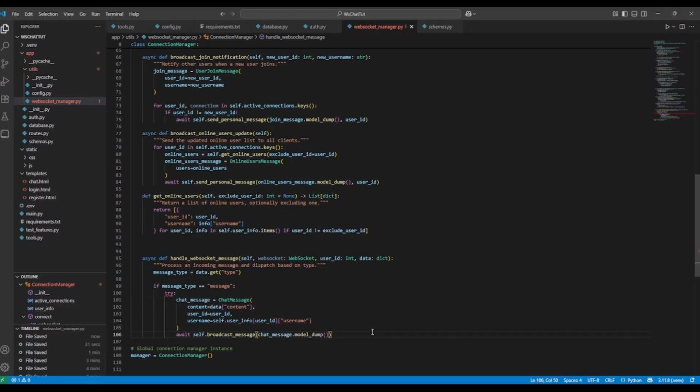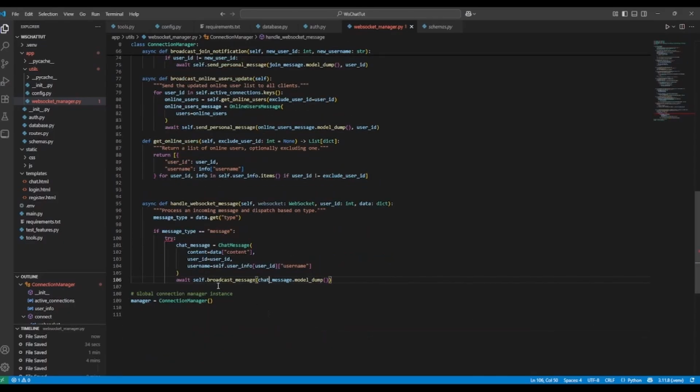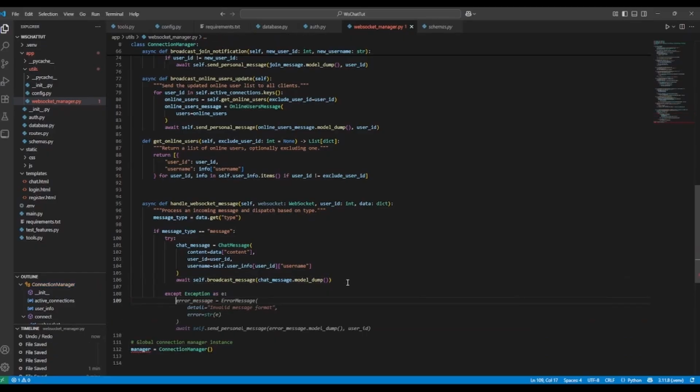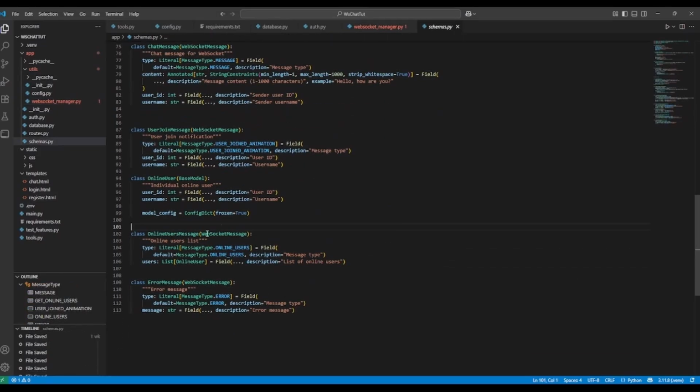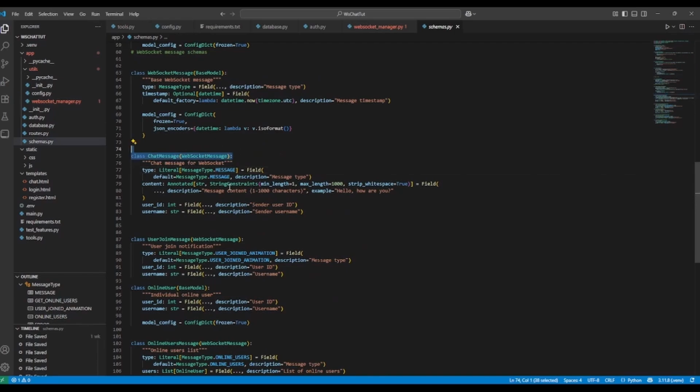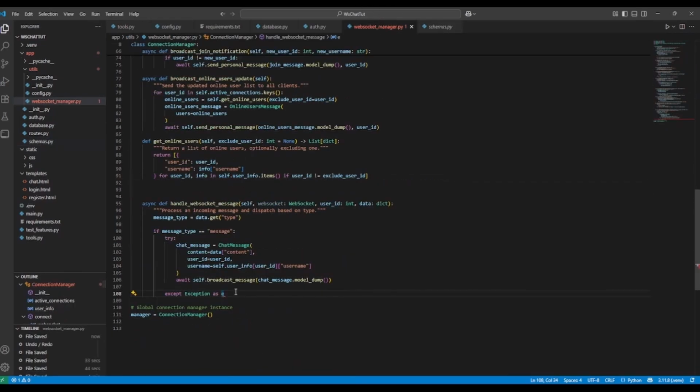So we'll broadcast the model that we get from Pydantic here. This will handle this, and then we'll handle any exceptions that might happen. I think we have some constraints here. Yeah, so the chat message, we were restricting that to be 1 through 1,000 characters long. So that could cause an exception here, and then we're going to need to return an exception.